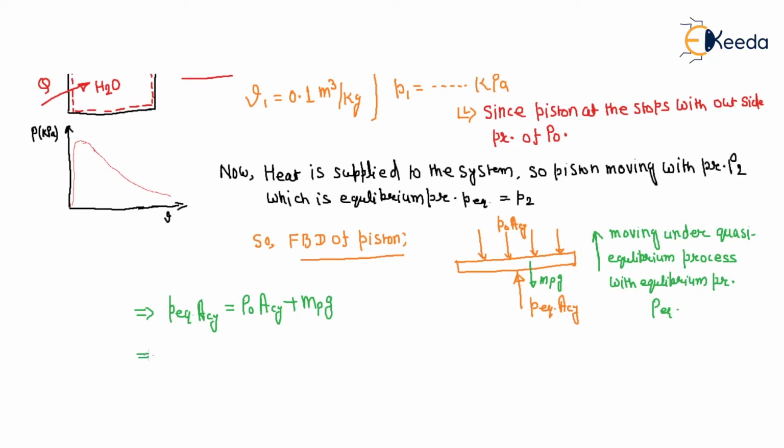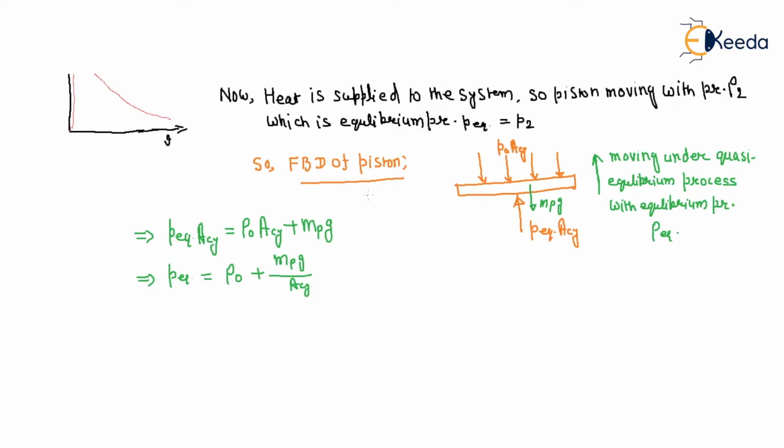So P equilibrium is P0 plus the mass of the piston into g divided by the area of the cylinder. You have all these values. P0 is not given, but we assume 1 atm, and 1 atm is 101.32 kilopascal.